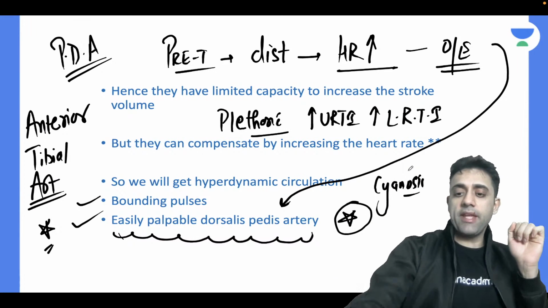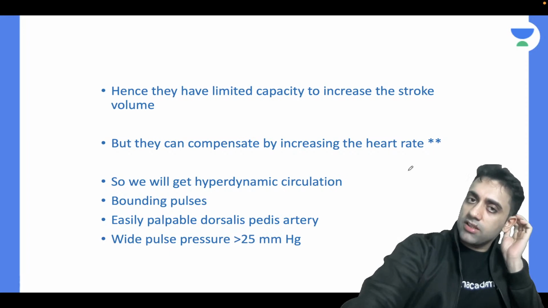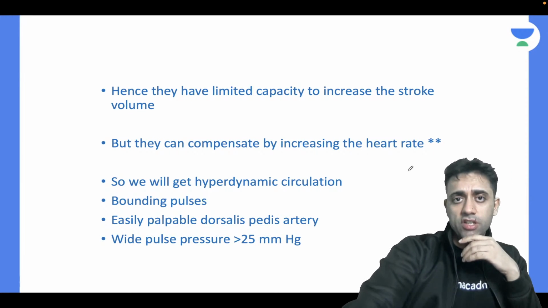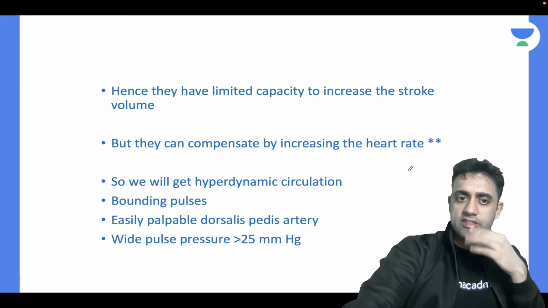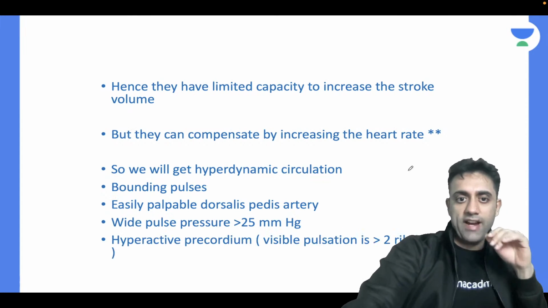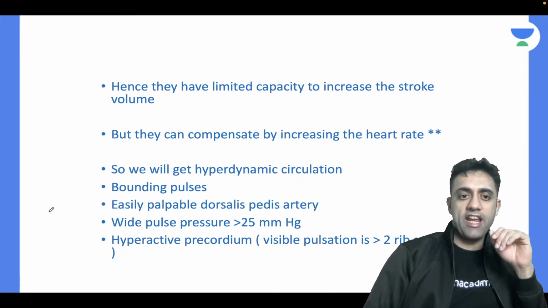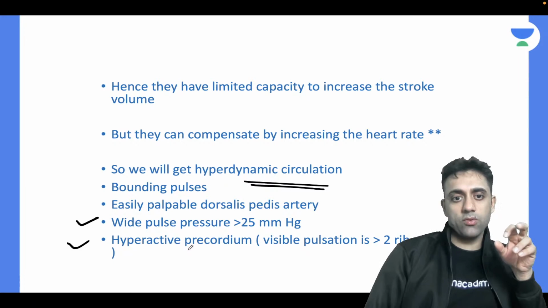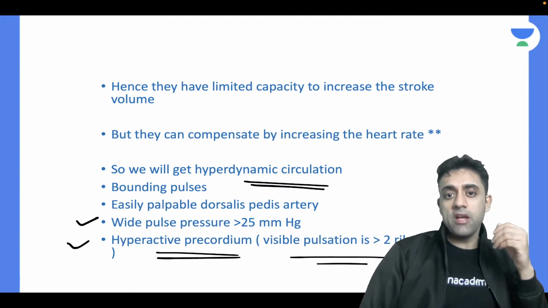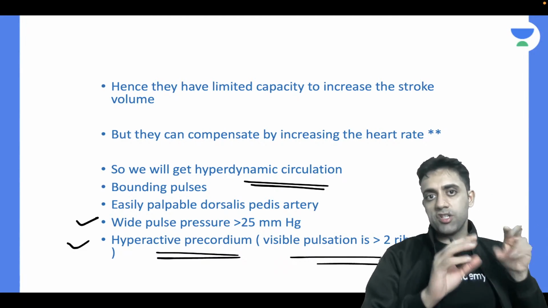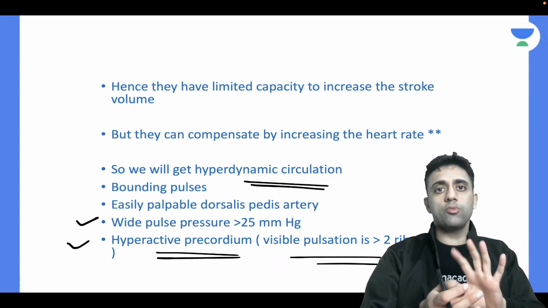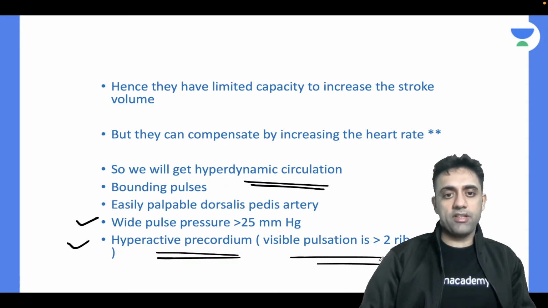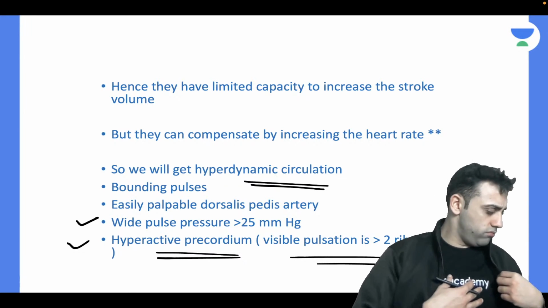Okay. Next, and very importantly, now we are going to end this topic. What are the other features of patent ductus arteriosus? Remember, wide pulse pressure of more than 25 millimeters of mercury, and a hyperdynamic precordium. The hyperdynamic precordium is visible when the heart rate is so high, the tachycardia is so much, the pulses are so bounding, and the anterior tibial artery is so easily palpable. What will happen? There will be a hyperactive precordium.